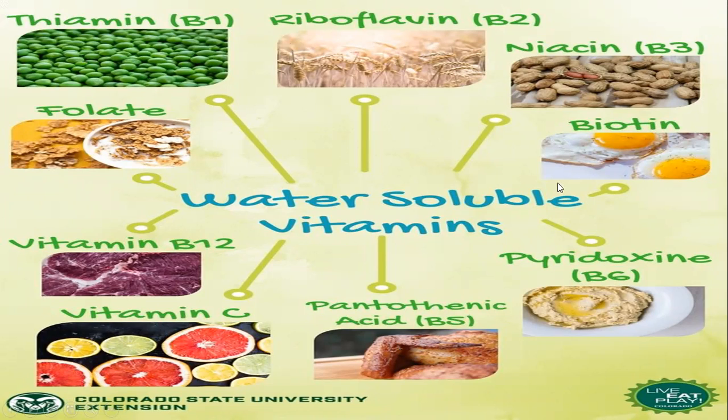So these are all of the B complex vitamins. Another water soluble vitamin is vitamin C.